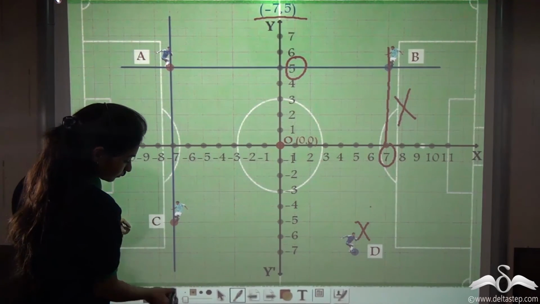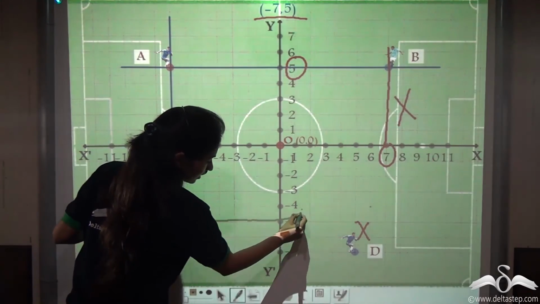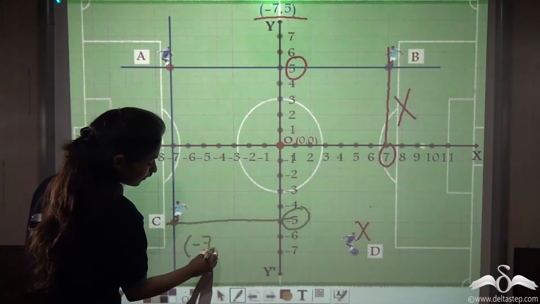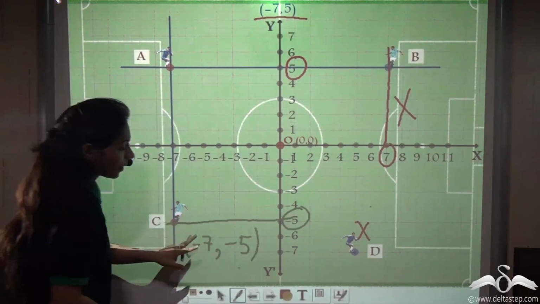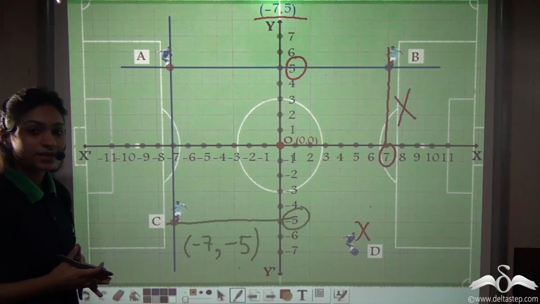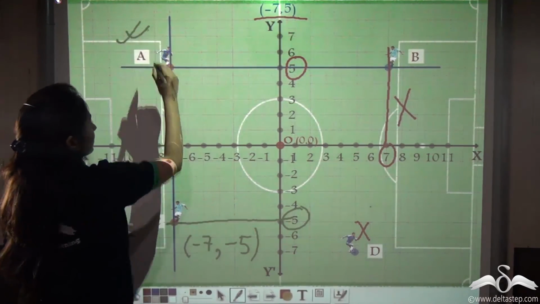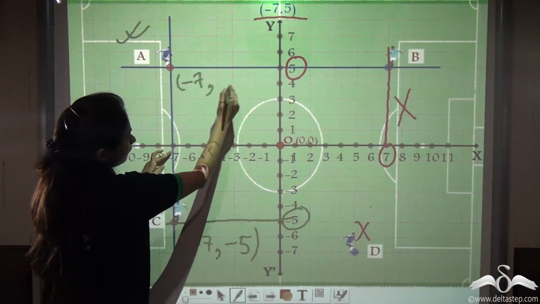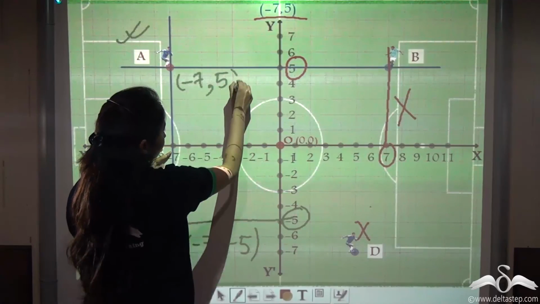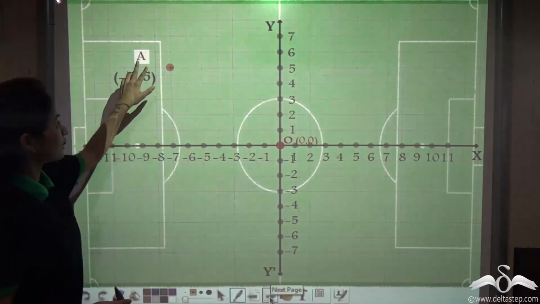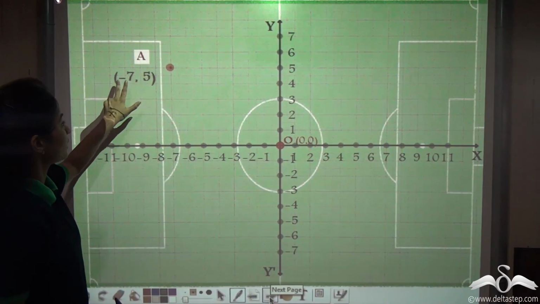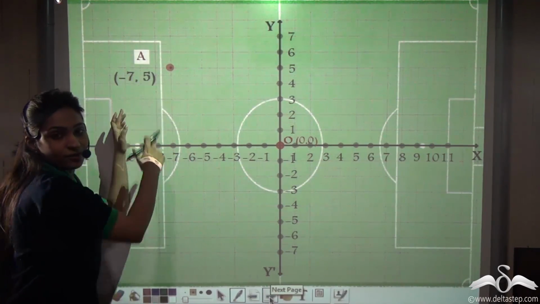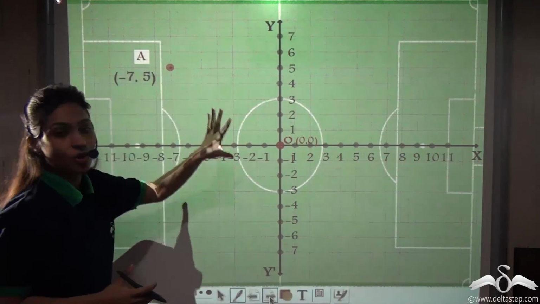See? He has mistaken y for -5. So this point is actually -7, -5 and not -7, 5. So which player is correct? Well, player A is correct. See, he is on a point where x is -7 and where y is 5. So you can say that this is the point A where the coordinate is -7, 5, where x is -7 and y is 5. So this is how we plot points on a graph paper.